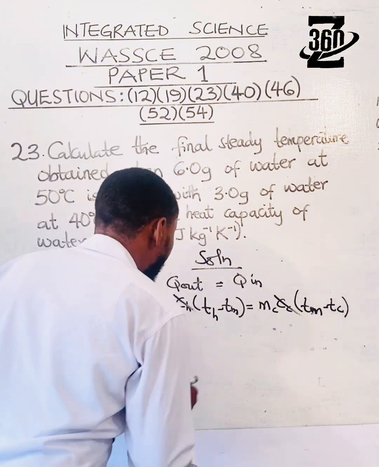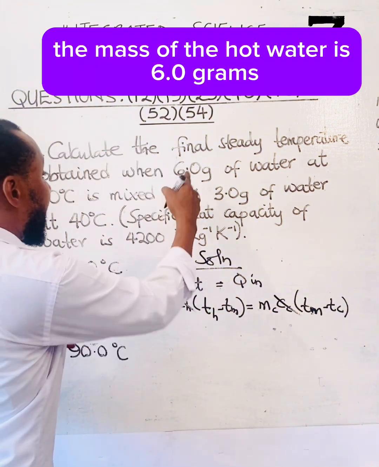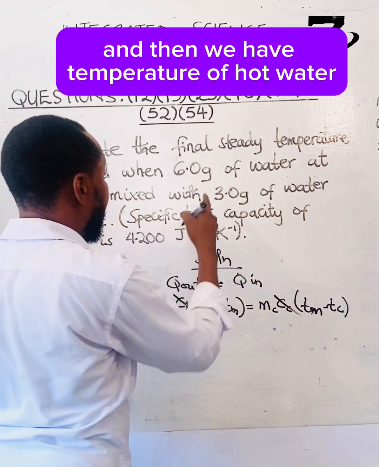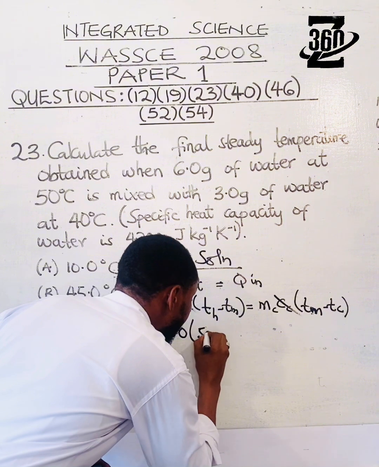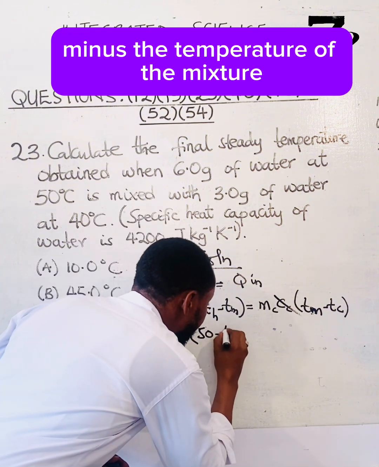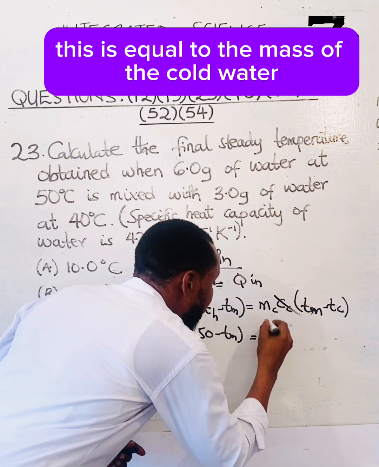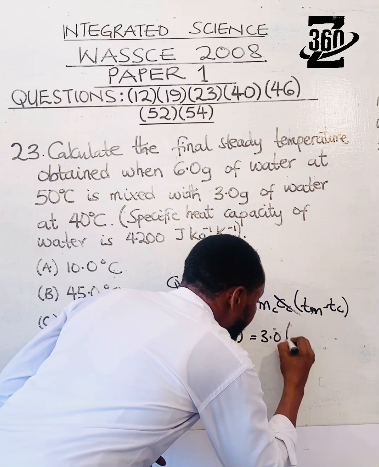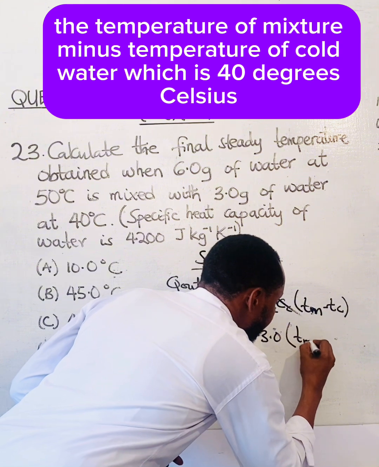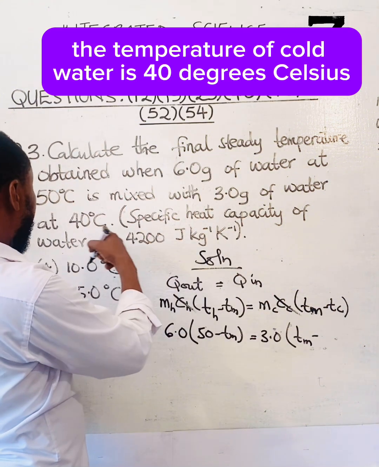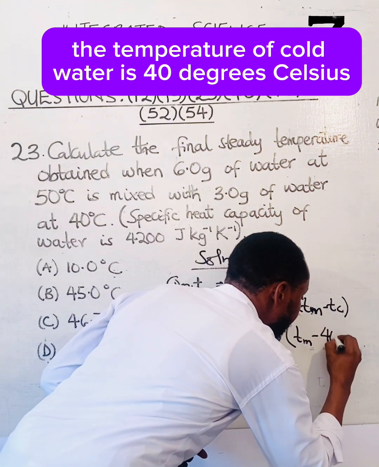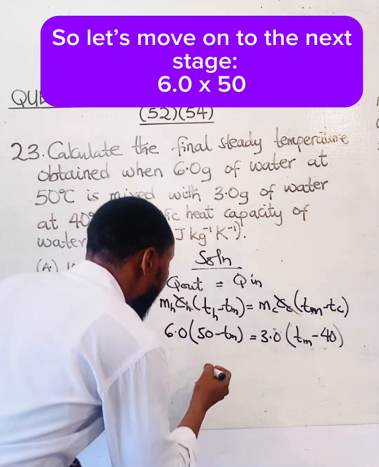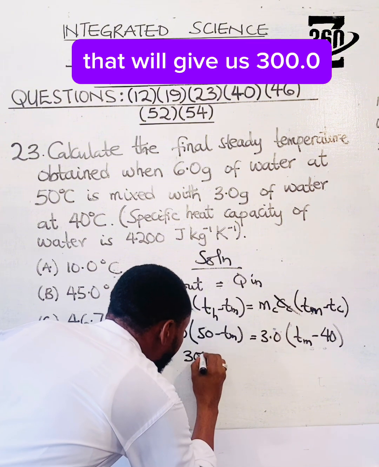Okay. Mass of hot water. The mass of the hot water is 6.0 grams. And then we have temperature of hot water. Temperature of hot water is 50 degrees Celsius minus the temperature of the mixture now. This is equal to the mass of the cold water, which is 3.0 grams, times the temperature of the mixture minus the temperature of cold water. The temperature of cold water is 40 degrees Celsius. So we move on to the next thing. 6.0 times 50, that will give us 300.0.